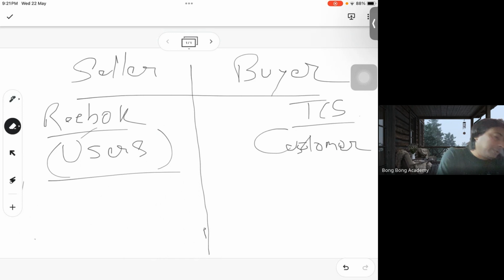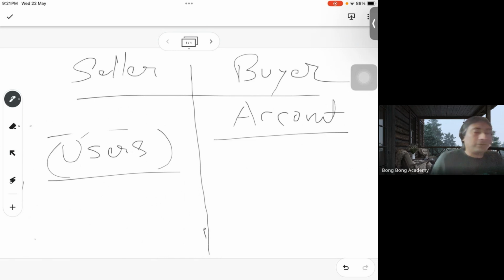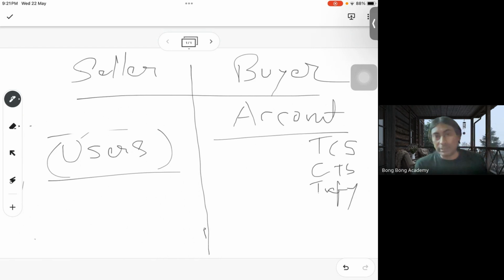Where are we storing our customers in CRM? In CRM, there is a table called account to store the company information of the customer. So TCS will be stored here as a row in that table. I can have another customer called CTS, and another customer. There are three rows in the account table.